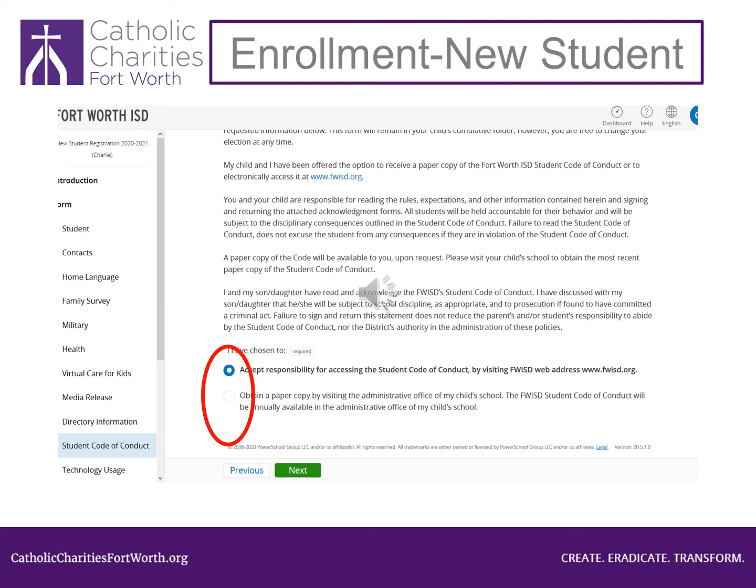If you select to receive it online, click the circle next to Accept responsibility for accessing the Student Code of Conduct by visiting FWISD web address enrollment.fwisd.org, or select the circle next to Obtain a paper copy by visiting the administrative office of my child's school. The Fort Worth ISD Student Code of Conduct will be annually available in the administrative office of my child's school.